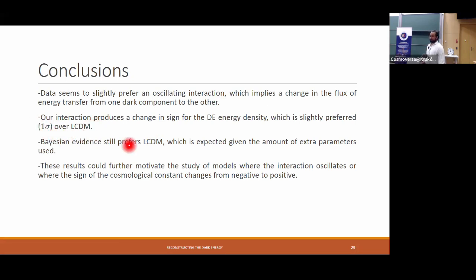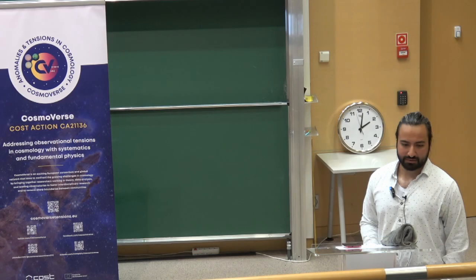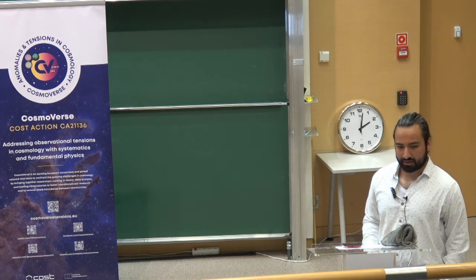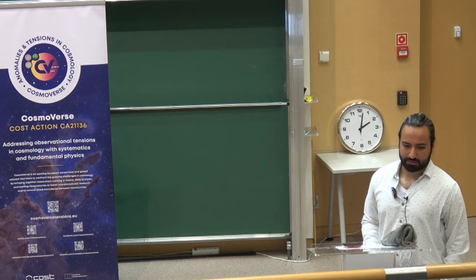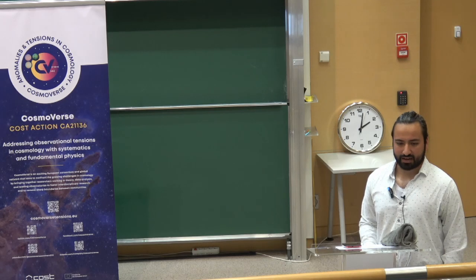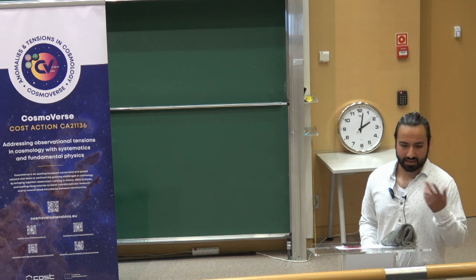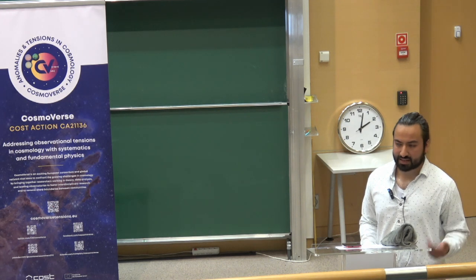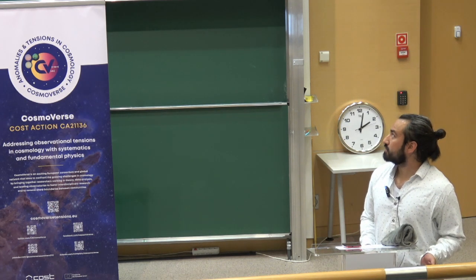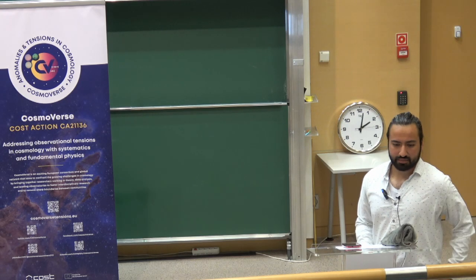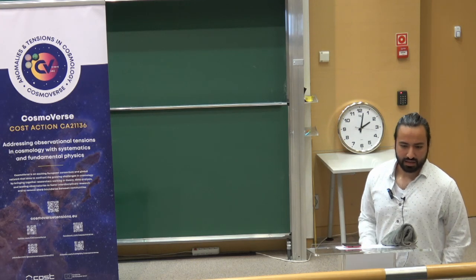Bayesian evidence is still preferring lambda CDM, which is, of course, bad for our reconstruction, but we were expecting that result. And finally, since we are using a model-independent reconstruction and not a parametric reconstruction, we can use our results to maybe propose a future interaction that also oscillates and has fewer parameters, so it has a better chance of winning against lambda CDM, but will also try to reproduce the results we found here. And that will be all.